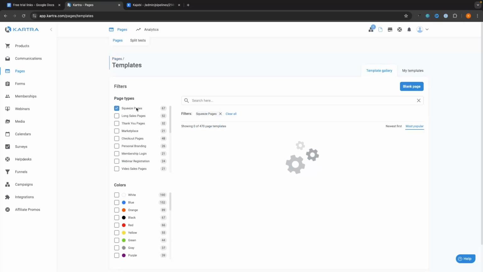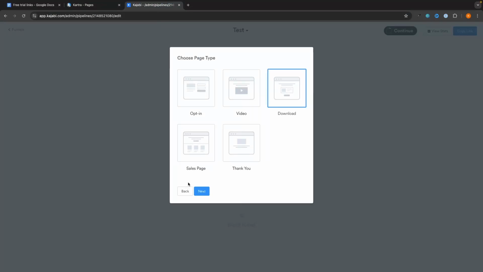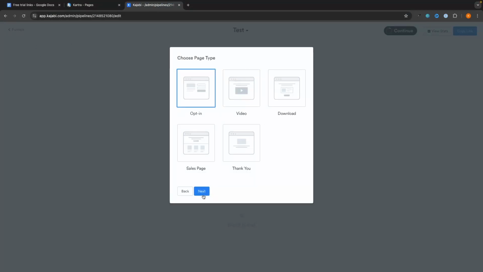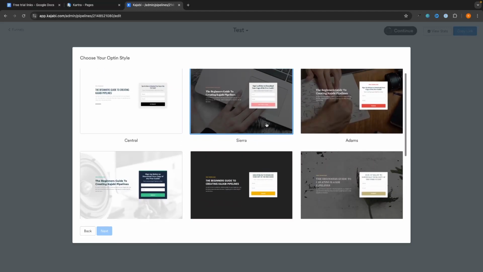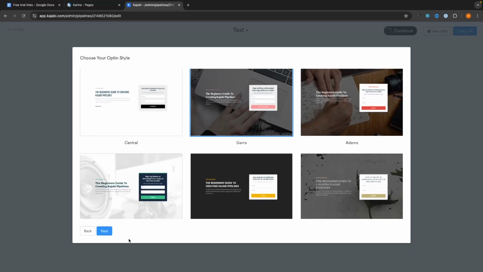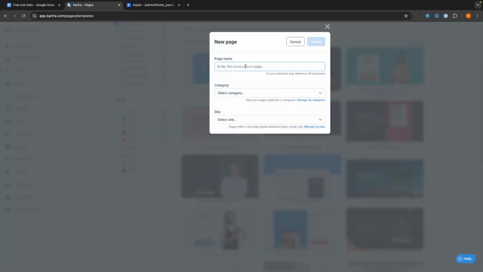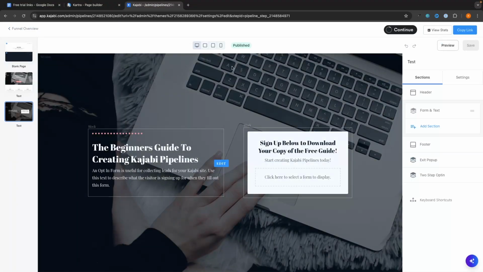And the second thing is the quality of the page builder within these two tools. Once again, I think Kajabi is lacking for this. So let's say that I wanted to go through and build out an opt-in page and I want to give away a free ebook. In Kajabi, we can maybe choose, probably this is the best template. So we can choose this and then we can go in and edit. And then on Kartra, maybe we can choose this. So we can just select the template. We will call this test. And this is the editor that we are going to get on both of these tools.